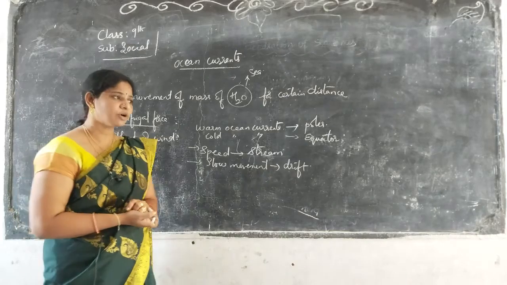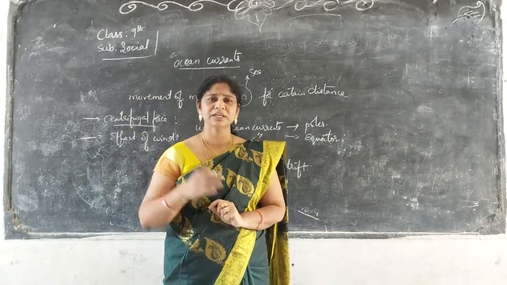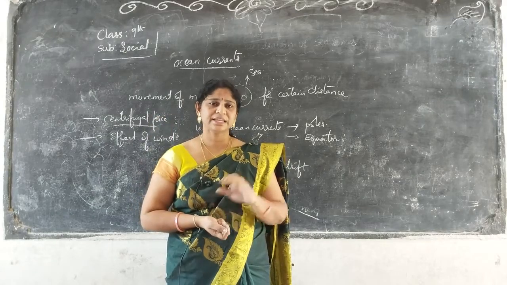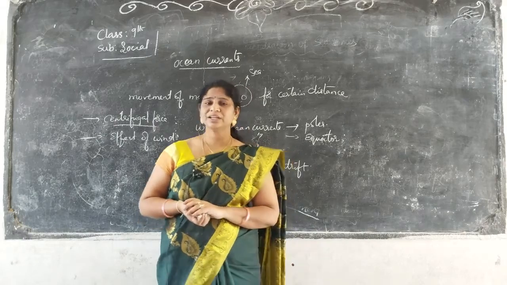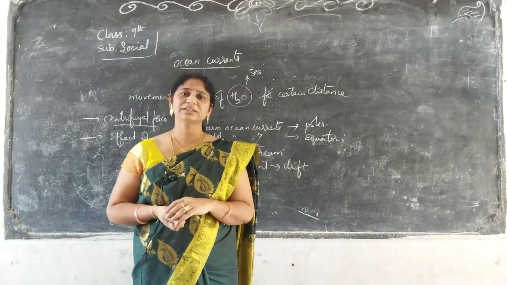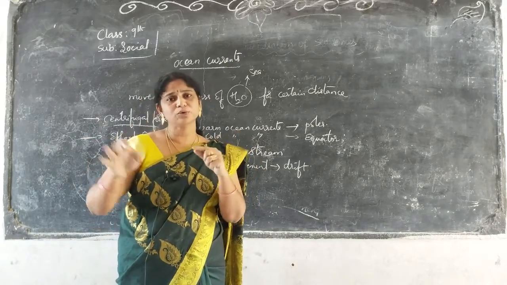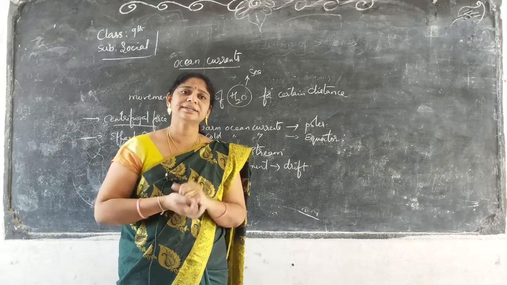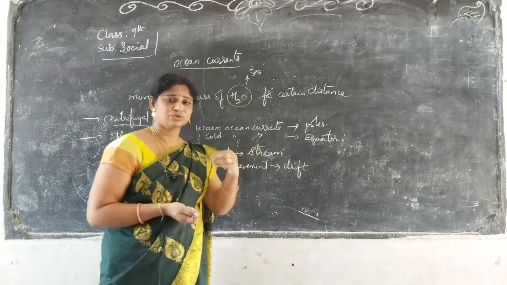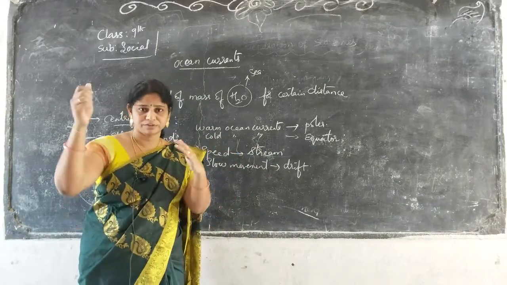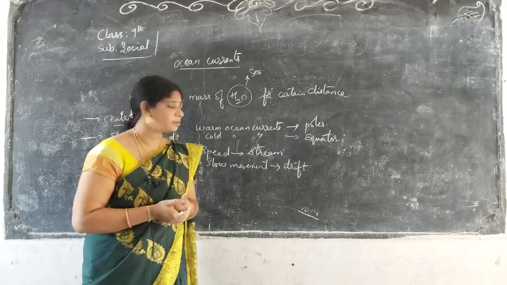Before rainfall we get a lot of wind. Sometimes in seashore areas there will be a lot of wind movement. Due to that, our weather forecasting people tell us that within 2 to 3 days we will get rain. With the help of wind movement only, tidal heights increase. Ocean currents increase, and after 2 to 3 days we get rainfall in our Telangana. Movement of clouds and everything depends upon this only.